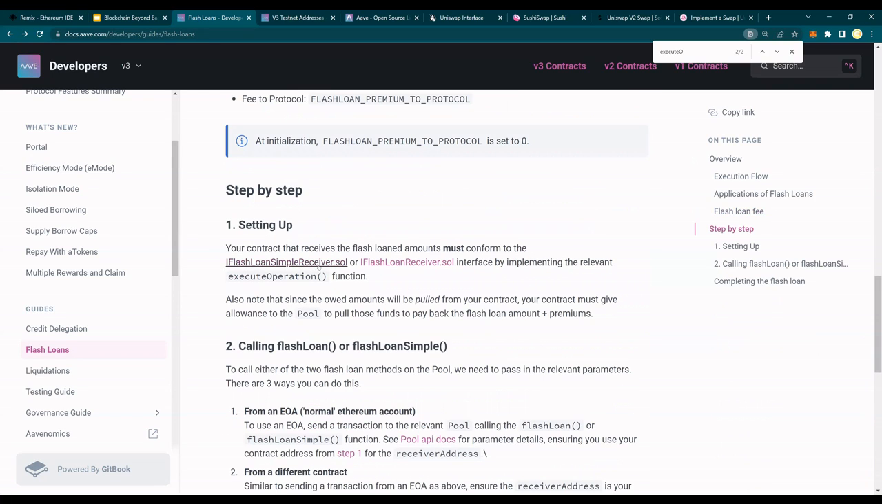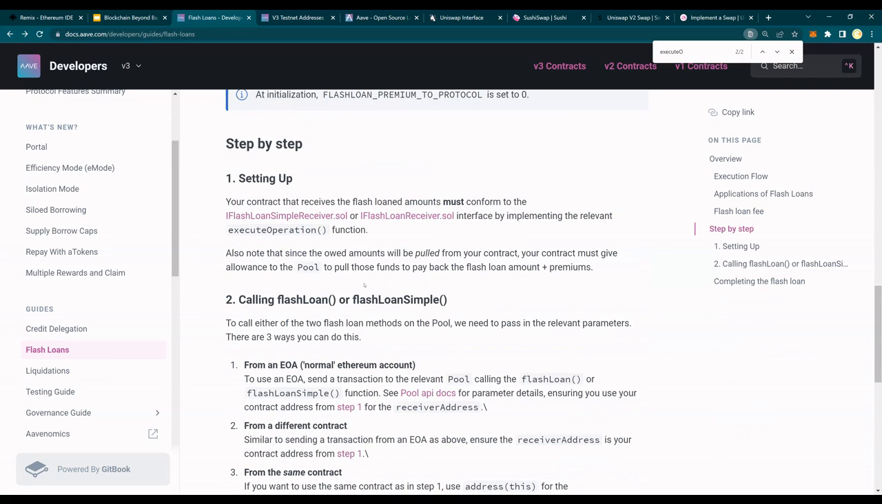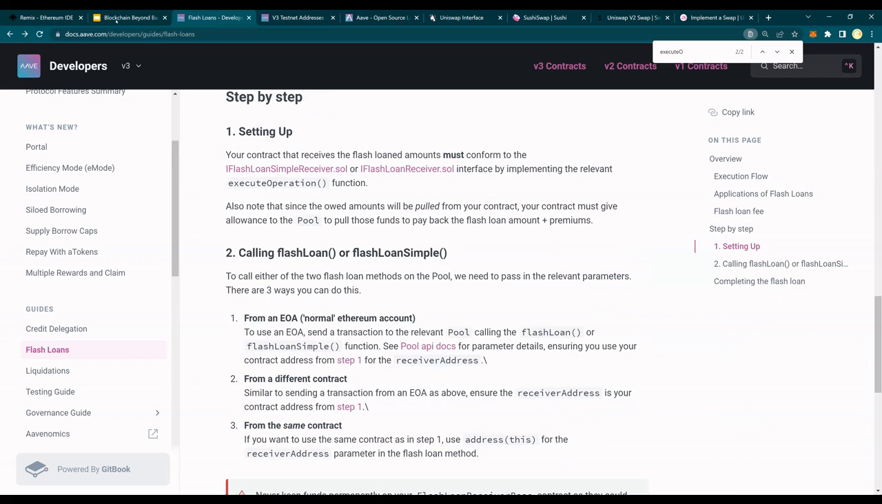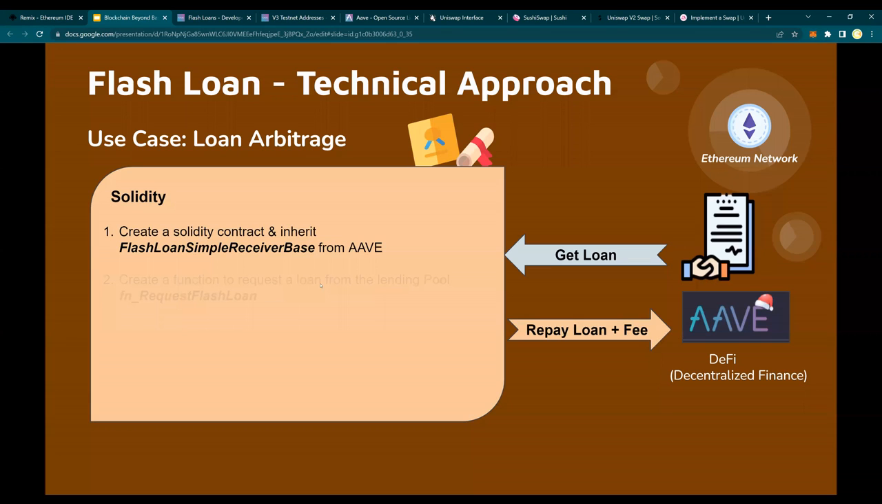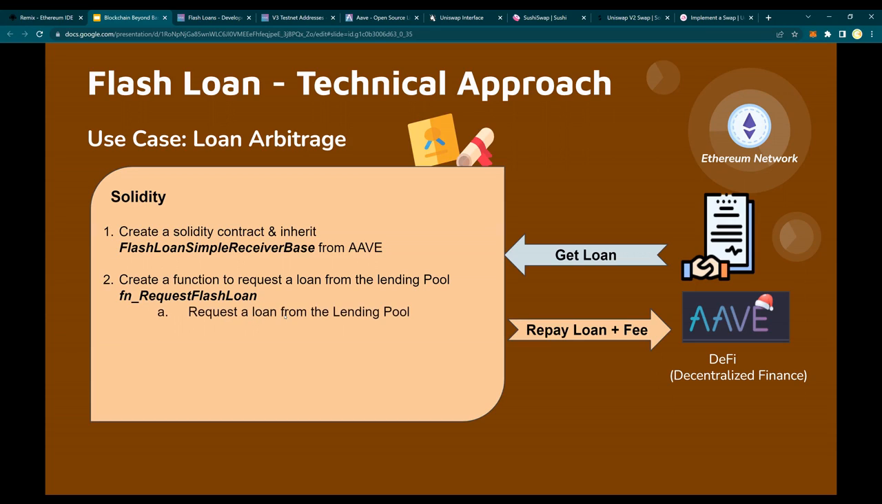So this is IFlashLoanSimpleReceiver. Let's see how we will implement this. Read this. This is good documentation. All right, so I'm going to create a function to request a loan. This is the name of the function that I'm going to put. You can have any name for this function. So this is for requesting a loan from the lending pool.